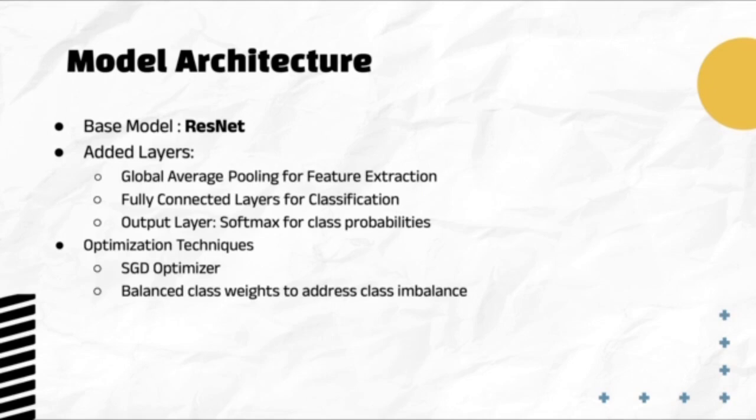And then we have the global average pooling layer. So what does this do? This layer takes all the detailed information that ResNet extracts from the images and compresses it into a simpler summary. Basically, it reduces the number of parameters. We can think of it as simplifying the data without losing the key information.